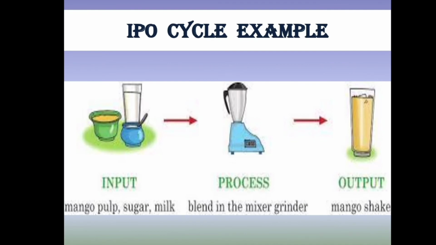Before that, children, tell me, do you remember the example of the IPO cycle? I taught you how to prepare a mango shake. Tell me yes or no. You remember it, right? What did we do in that? First, we took mango pulp, sugar, and milk as input. Then, we ground it in a mixer as process. And at last, we had our mango shake as output. Right. Now, how do we use the main parts of a computer as an IPO cycle? That I'll teach you today.